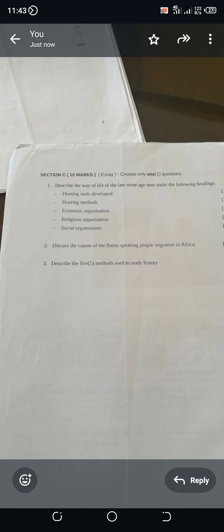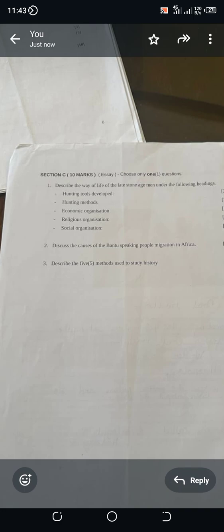Then we go to the third point, economic organization. When we're talking about the economic aspect of people, what are we talking about? We're talking about finance and the methods they use to keep up with life. Okay, upkeep.